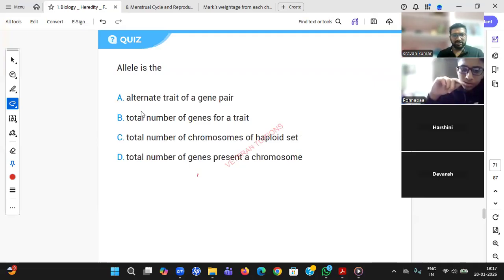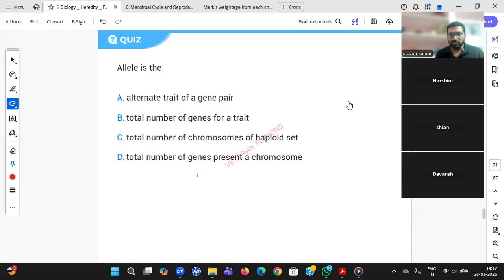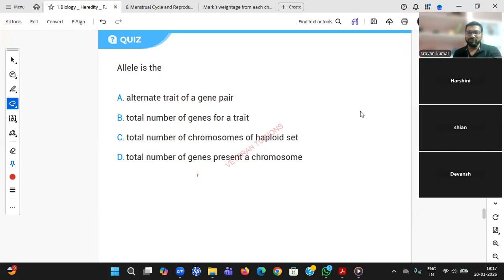Yes, Harshini, I received your answer. Right answer. Go to the previous answer. Allele, just now I said color of eye, formation of eye is gene. Which color is allele? Finally, which color is formed is the trait. Yes, Narendran, right. Shayan, wrong. Jahnavi, right. You gave a new answer. Ponnappa, you are still confused.